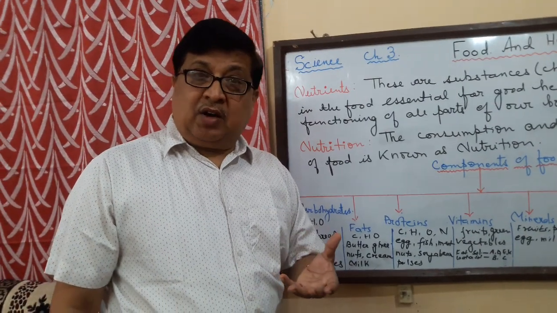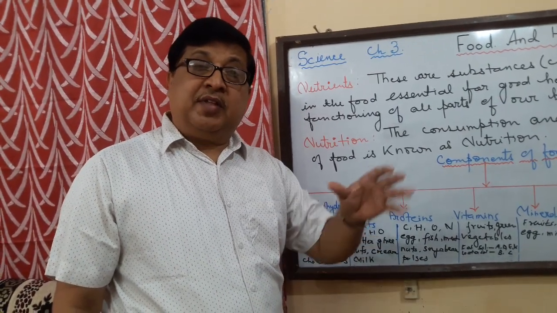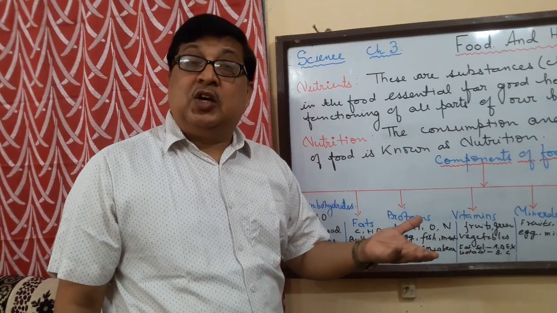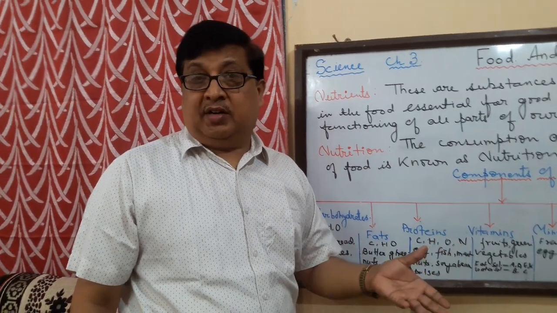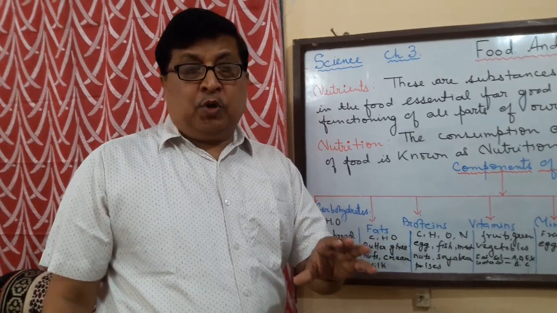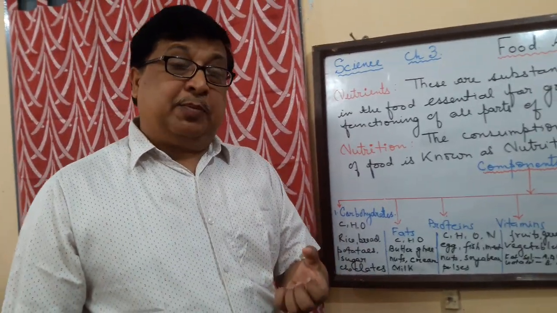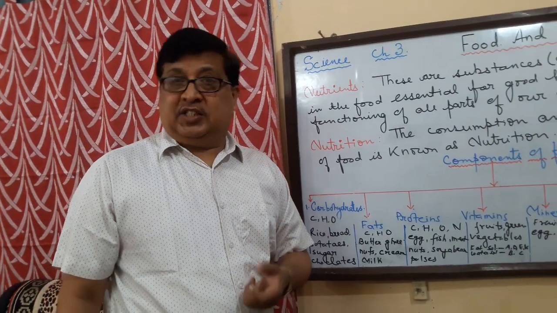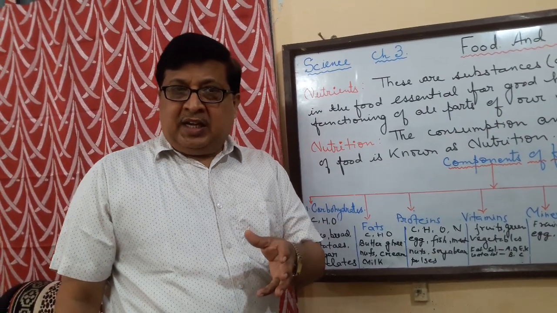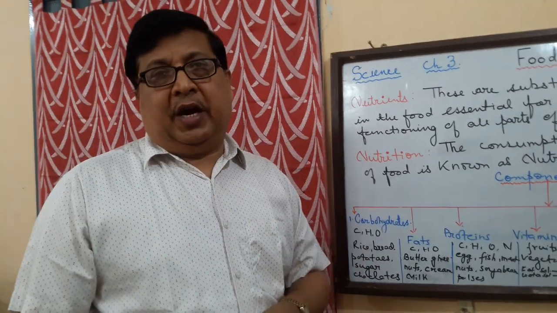When the patient is sick or ill, you find that the doctors give them saline. What does it contain? It contains glucose, the sugar dissolved in it. Even sports persons consume glucose as energy drinks, as it provides them with instant energy. Now starch is another type of carbohydrate.